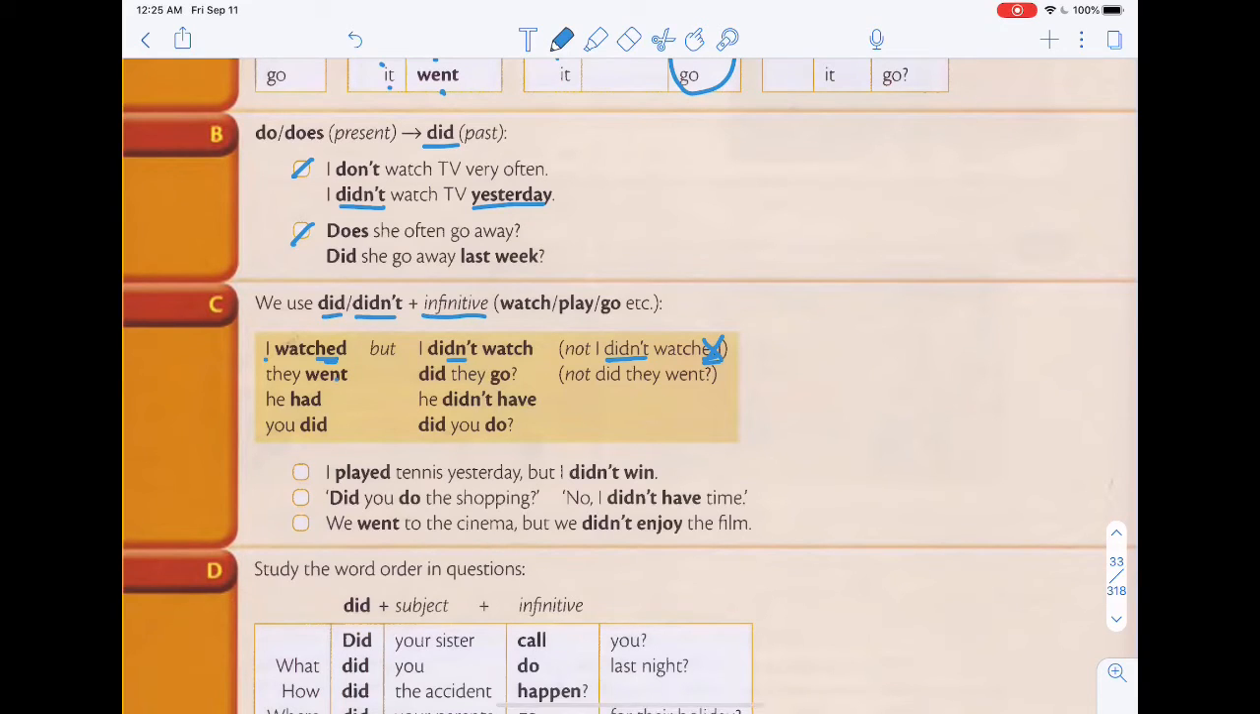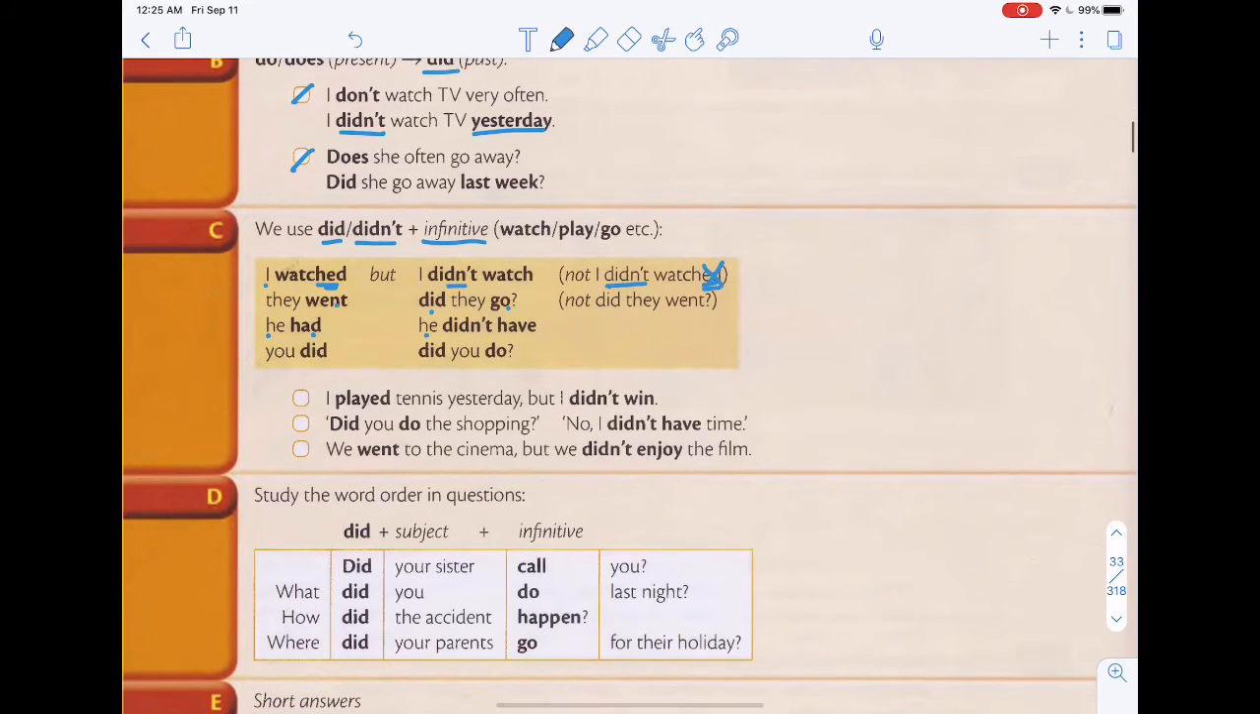They went. Did they go? Not did they went. All right. So for example, okay, I'll just do the example later because I see it down here. So he had becomes he didn't have. Did you do? Okay, so let's take a look at these examples.